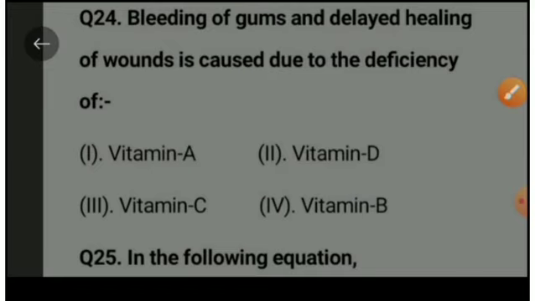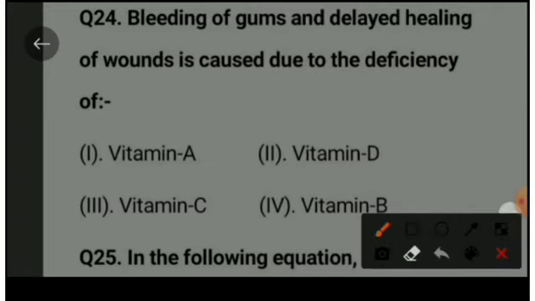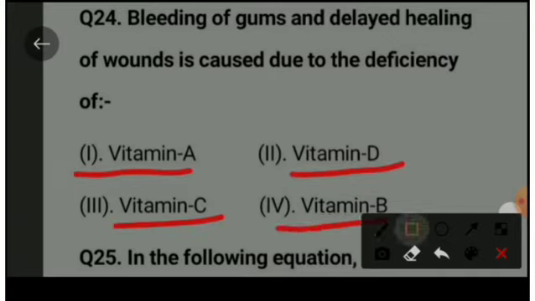Next question is, bleeding of gums and delayed healing of wounds is caused due to the deficiency of. The first option is vitamin A, second option is vitamin D, third option is vitamin C, and fourth option is vitamin B. The right option is vitamin C.